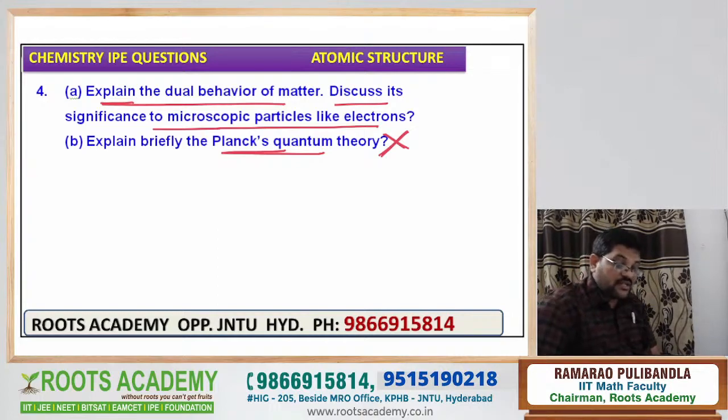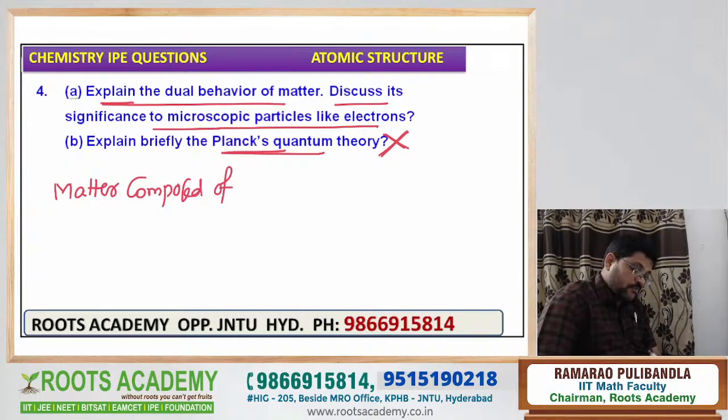Now, regarding the dual behavior of matter, simple logic. For example, the matter is composed of microscopic particles. Matter is composed of which particles, students? Microscopic particles. What are microscopic particles?